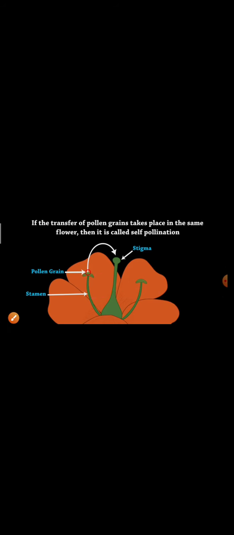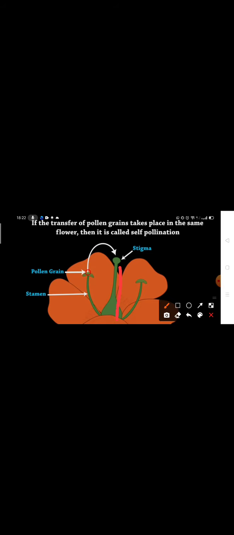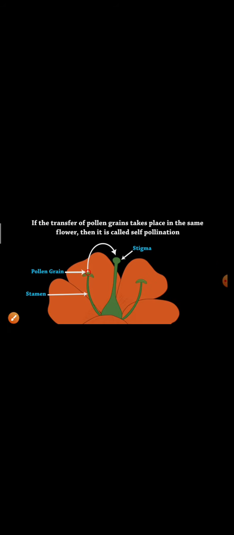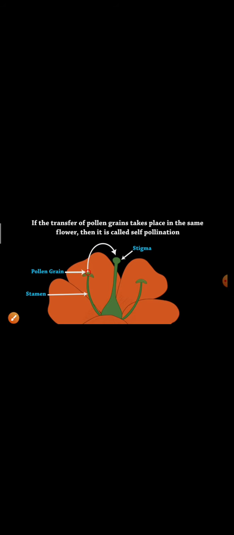So pollen grains are present on the anther, and this is the female part which is known as carpel. The upper part is stigma, the middle part is style, and the lower part is ovary. So transfer of pollen grains takes place from anther to stigma. These pollen grains are the sperms or the gametes of flowers.